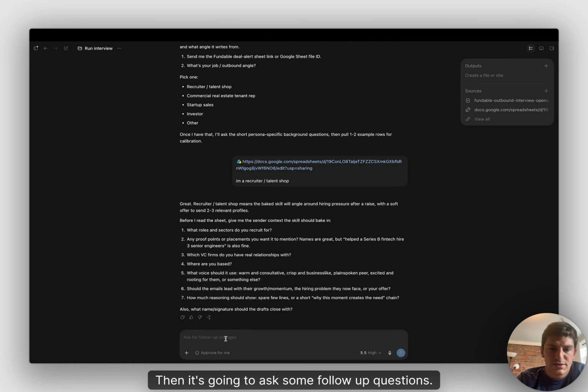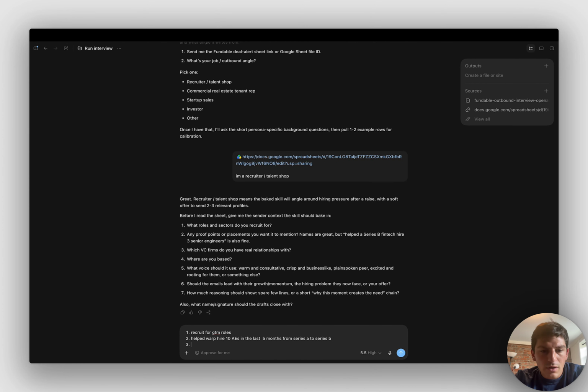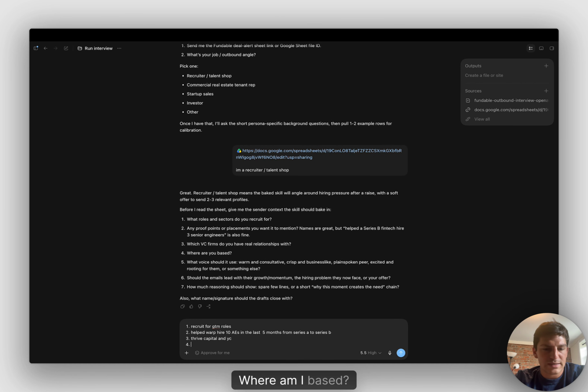Then it's going to ask some follow-up questions, and this is all for the skill that we're creating. We want to give it as much context as possible so that when it drafts your outbound, it's actually personalized. It's not just templated so anyone can send it. So I'll say recruit for go-to-market roles. Any proof points? Yeah, I could say helped Warp hire 10 AEs in the last 5 months from Series A to Series B. VC firms I have a relationship with, let's say Thrive Capital and YC. Where am I based? I'm based in New York.